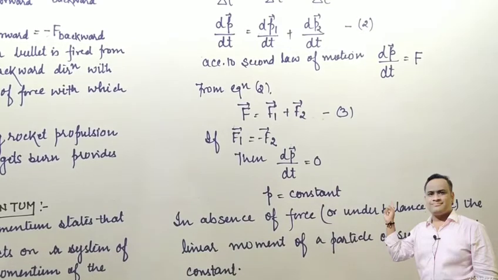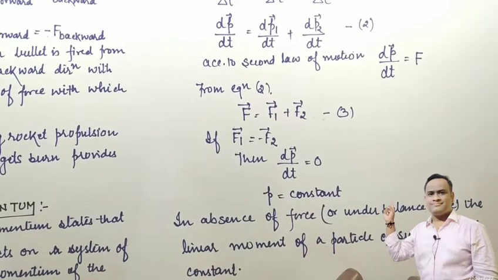Hopefully you all have got my points related to the law of conservation of momentum.